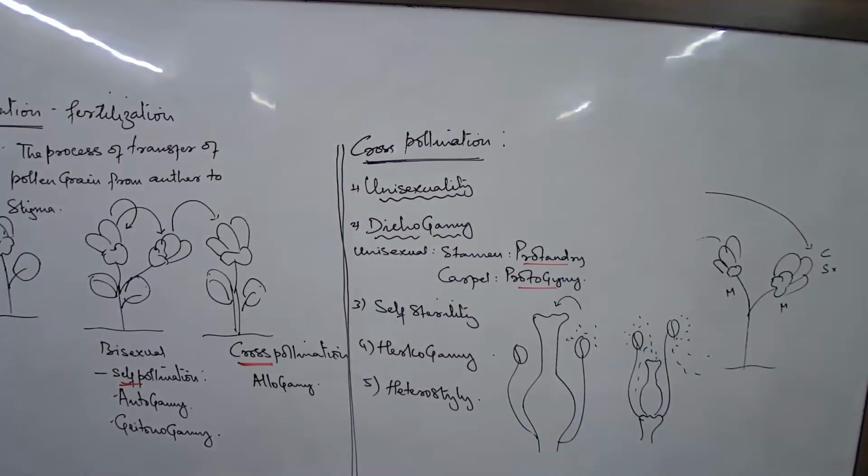Number 2, you will leave 2 lines for writing down the answer. Number 2: self-sterility, hercogamy, dichogamy, and homogamy. Homogamy, comma, you write homogamy.